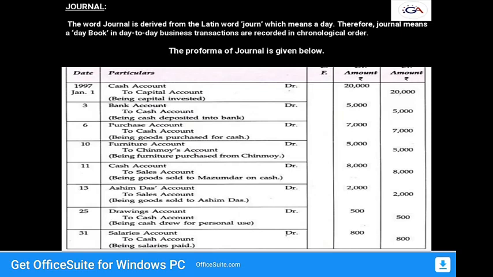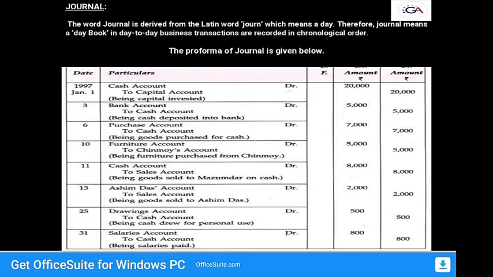If we look at this pro forma, there is a date, particulars, and then debit and credit also. LF, the ledger folio, is in between. Date means year, month and day number. Based on that, whatever transactions happen, we enter under the particulars column.